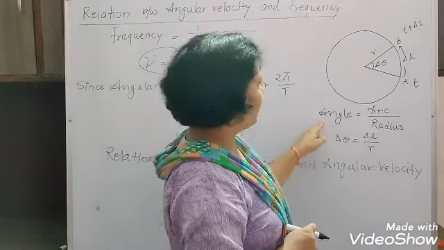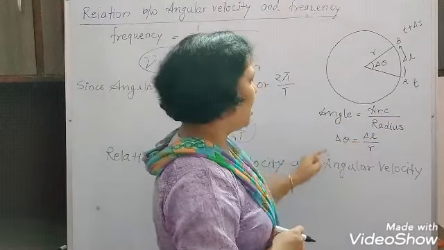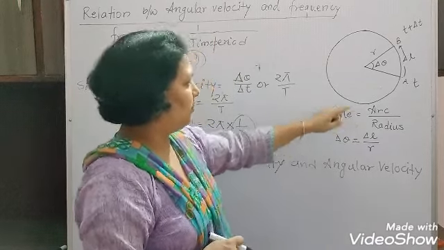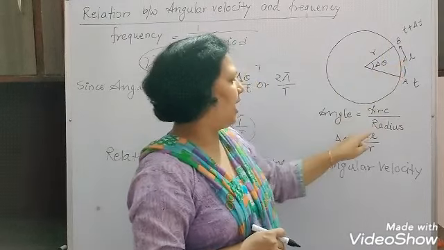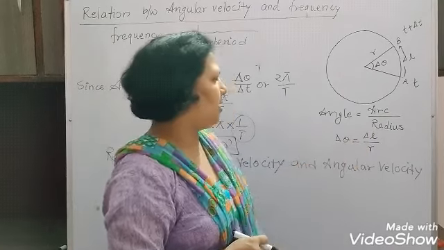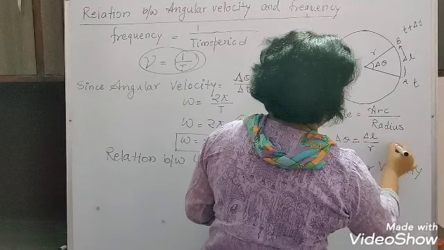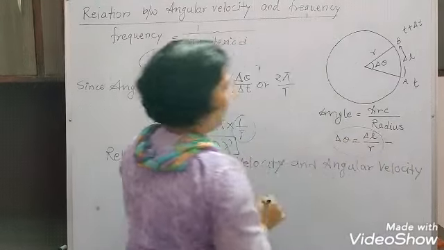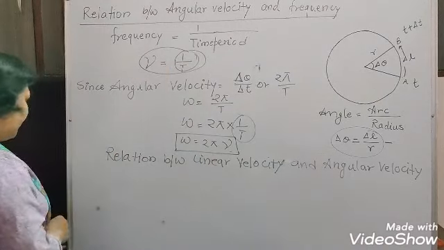So we can say here that angle is equal to arc upon radius. The angle is del theta, the arc is AB, which is equal to del L, and the radius is r. That means del theta is equal to del L upon r.